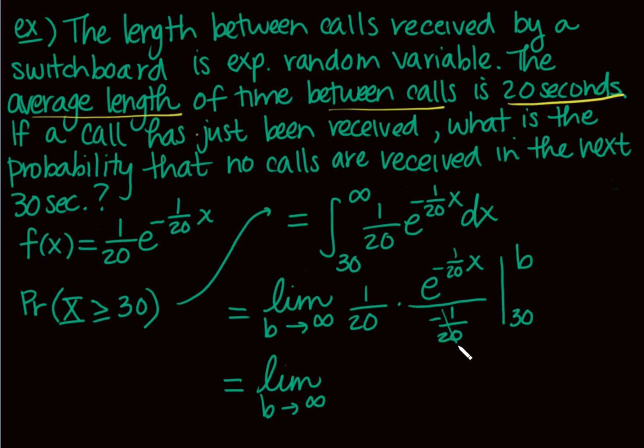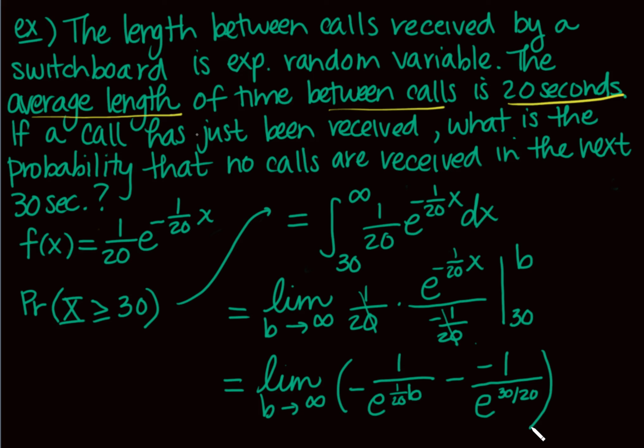Now this is pretty cool. These guys are going to cancel here. 1/20 divided by 1/20 is 1. And then I have a negative. Now, what does a negative exponent do, right? It puts that guy in the bottom. So I'm going to have a negative of e to the 1/20 times b minus negative 1 over, so I just took this negative and put it in the numerator, e to the, well, I'm going to have 30 times 1/20, which is 30 divided by 20. And then I'm going to get out my calculator. So I hope that makes sense.